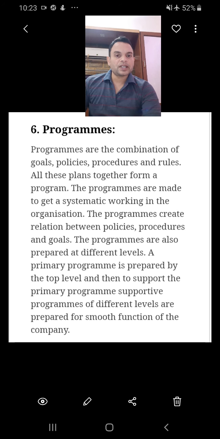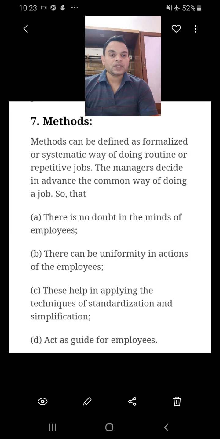Program, we call it a combination of everything, all the 5 or 6 plans, that is plans, procedures, rules, objectives. When you combine all of them, that is known as programs. So program is a combination of all the above 5 that we have studied. It is prepared by top level management, and then middle level and bottom level support them. That is known as programs.